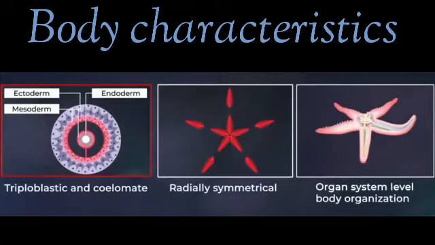Second one is radially symmetrical, so you can divide it in any plane into two equal parts. Next one is organ system level body organization. Here you can see different organs doing different types of work. We can say radial symmetry in the adult stage and bilateral symmetry in the larval stage. They perform locomotion with the help of tube feet. Tube feet are also useful for capturing prey. Some animals are sedentary.